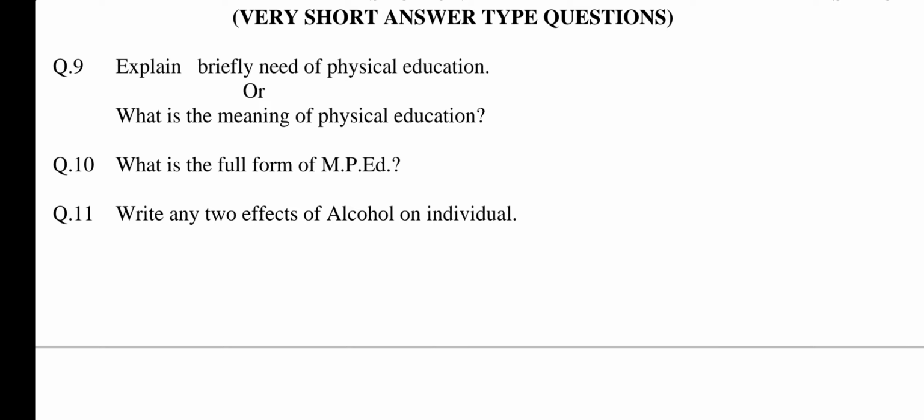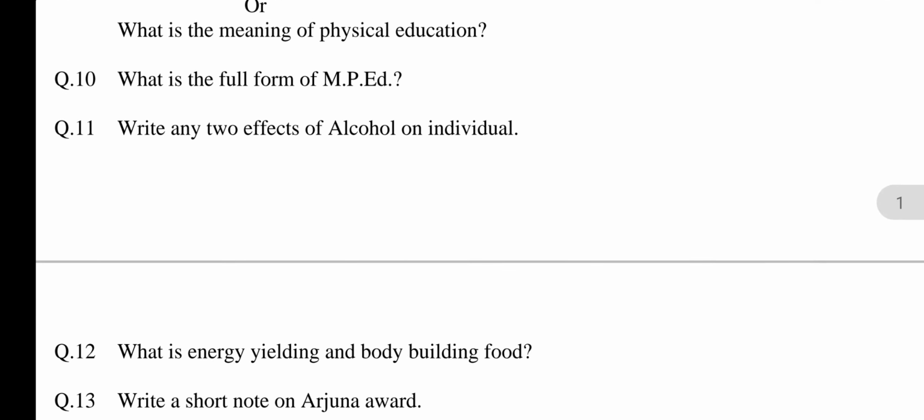Or what is the meaning of physical education? This question is related to chapter number 1, concept of physical education. The word physical education is derived from two separate words, physical and education.